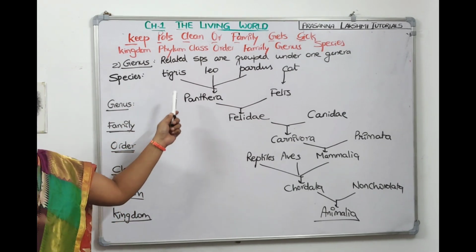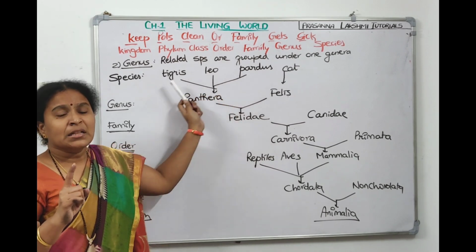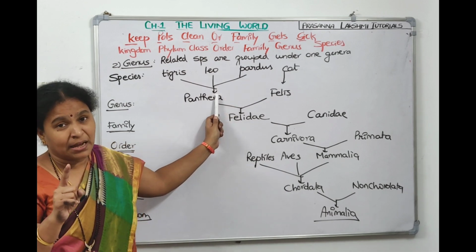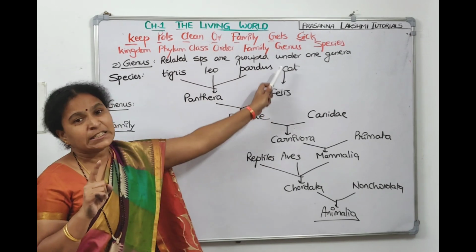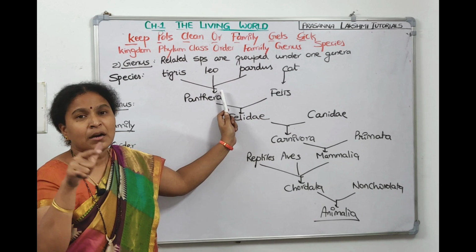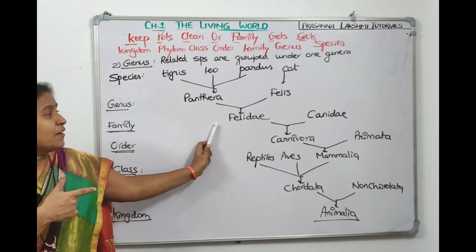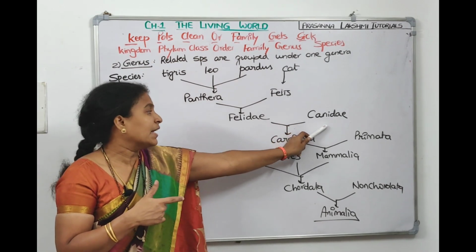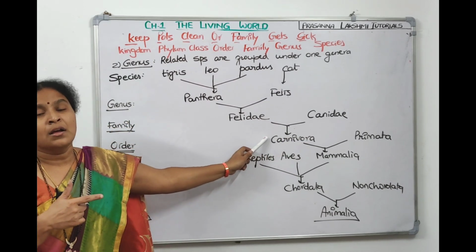So I took three species. Tigris means tiger, leo means lion, pardus means leopard. Three species having similarities are kept under one genus, which is called Panthera. Panthera is the big cat genus and the small cat is Felis catus. So Felis is one genus, Panthera is another genus. They will be kept under a common family called Felidae. Now the dog family is called Canidae. Felidae and Canidae will be kept under an order called Carnivora.